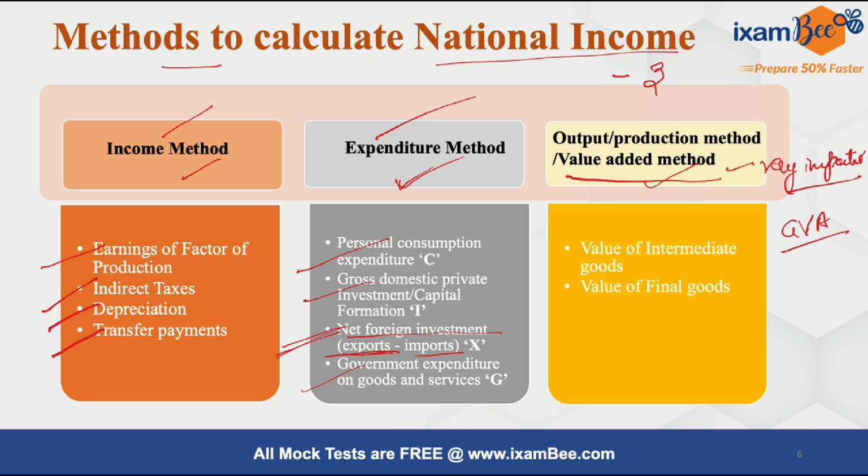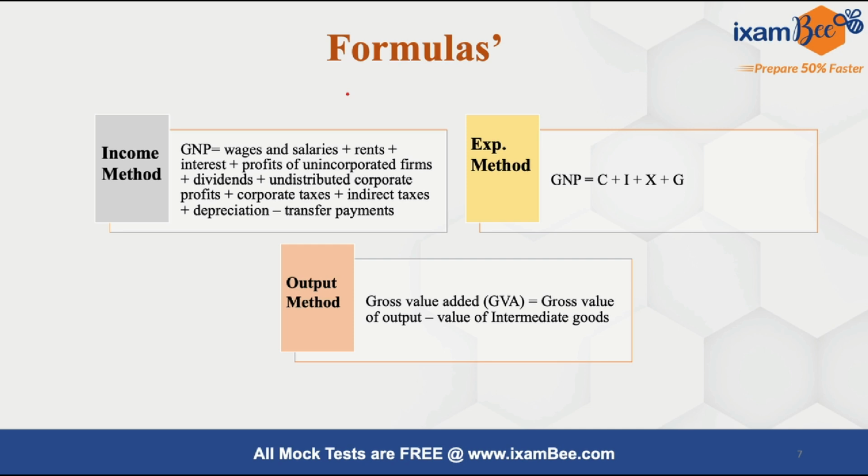Third one, that is the value added method. As the name suggests, here we take into account the value that is added at each and every stage of a product. So the important thing that we want to know is the value of the intermediate goods, and the value of the final goods. So these are the various components that we have to keep in mind while we are calculating national income using these three methods.